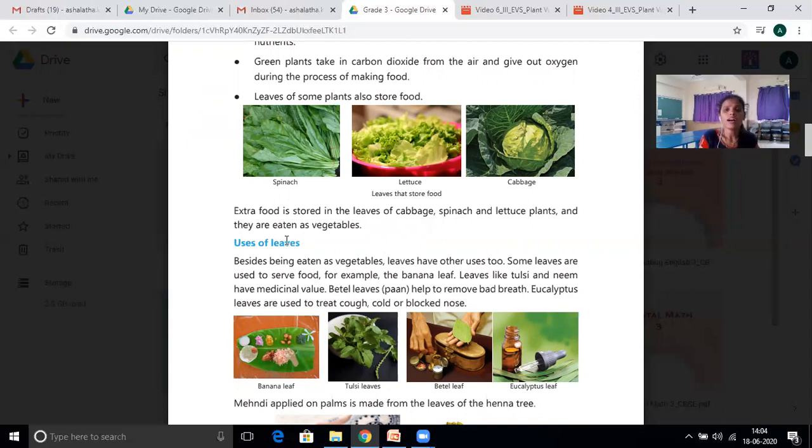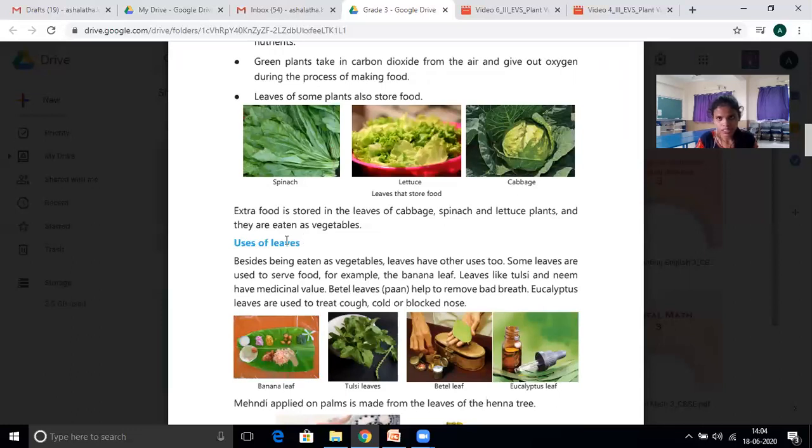See students, we are using leaves for several purposes. Yes or no? Yes. Sometimes we draw mehendi on our hands, so we take mehendi leaves.